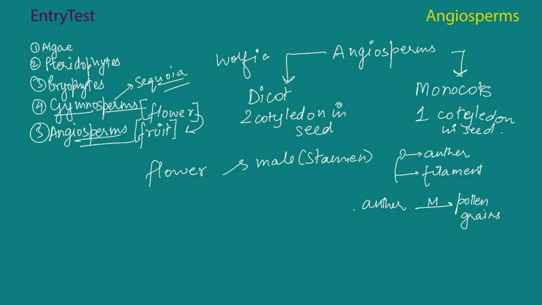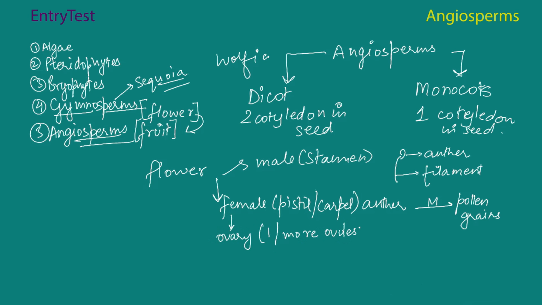The female sex organ is the pistil or the carpel. And the pistil has an ovary that contains 1 or more ovules.